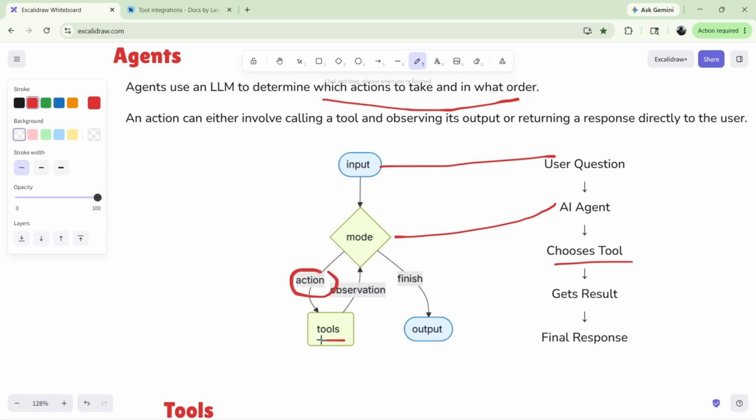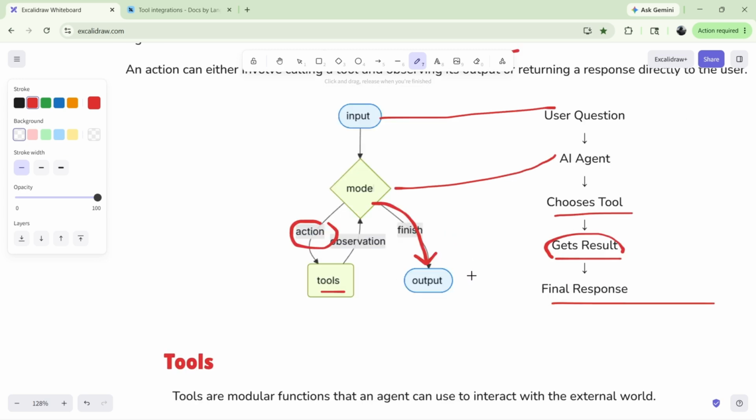Then the tool comes into the picture, and the tool executes the task and gives the observation to the agent. It gets the results. The observation is nothing but the results. The results are given to the agent, and the agent gives the result to the user as the final response. It is all about the agent and the tools.